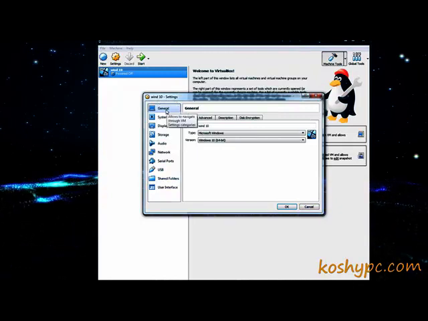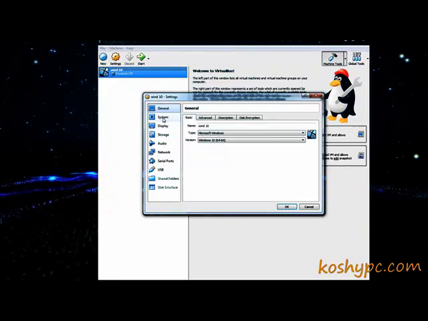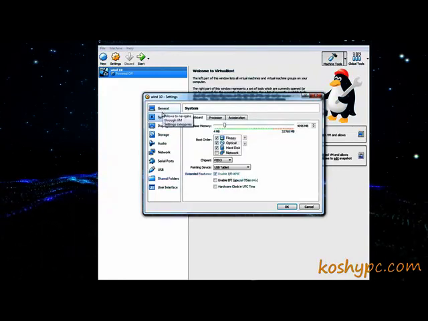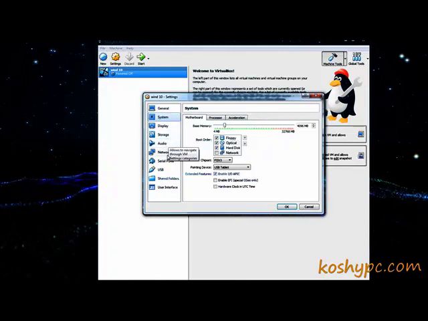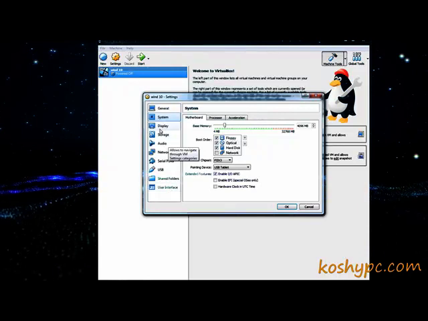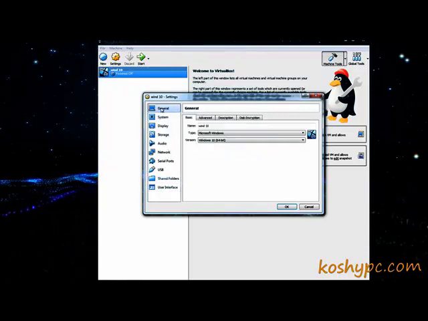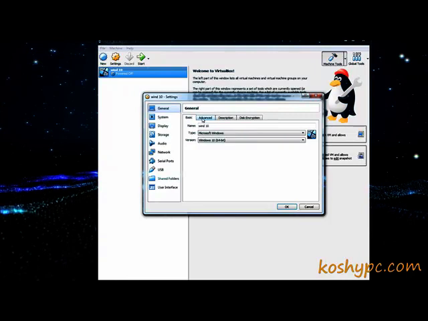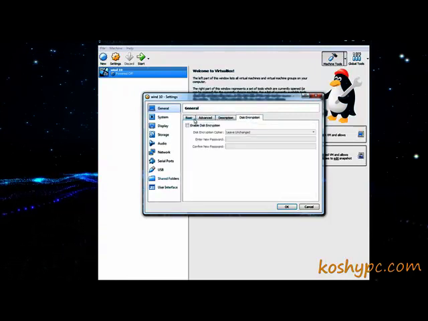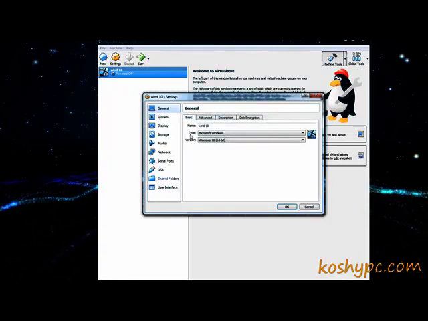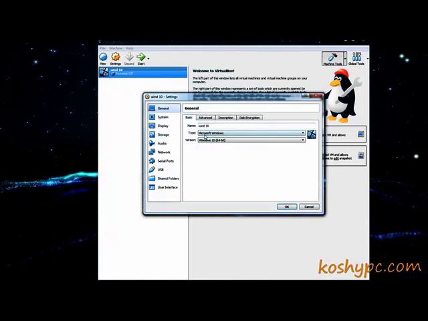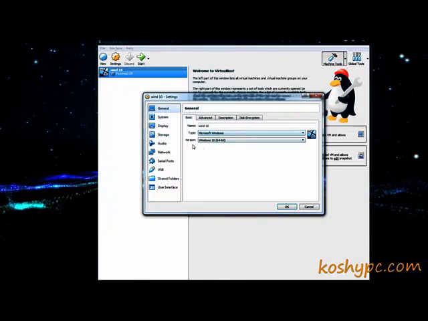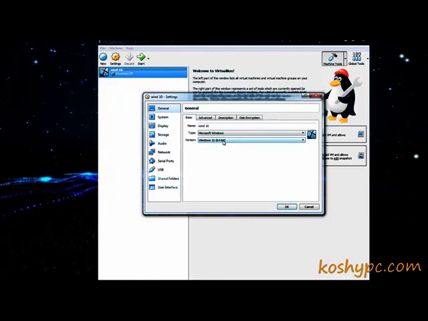As you can see on the left hand side, there are different options like General, System, Display, Storage, Audio, Network, Serial Ports, USB, Shared Folders, and User Interface. Each of these options has different tabs on the right hand side. Say General has Basic, Advanced, Description, and Encryption. And on the Basic tab, there are different parts: the name, the type of the operating system, and which version we are installing.